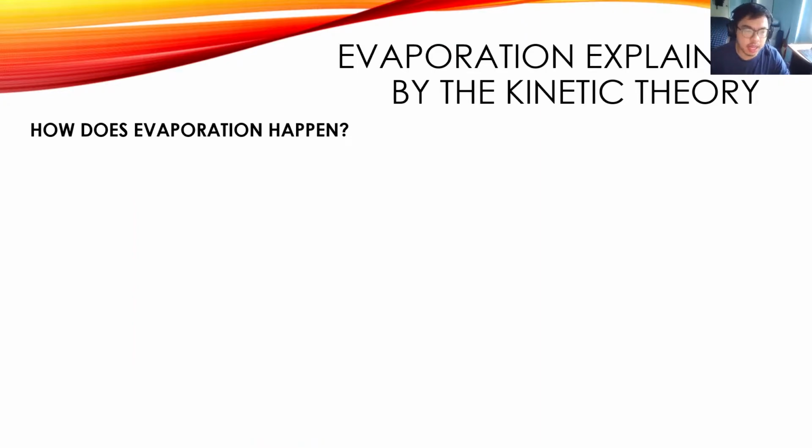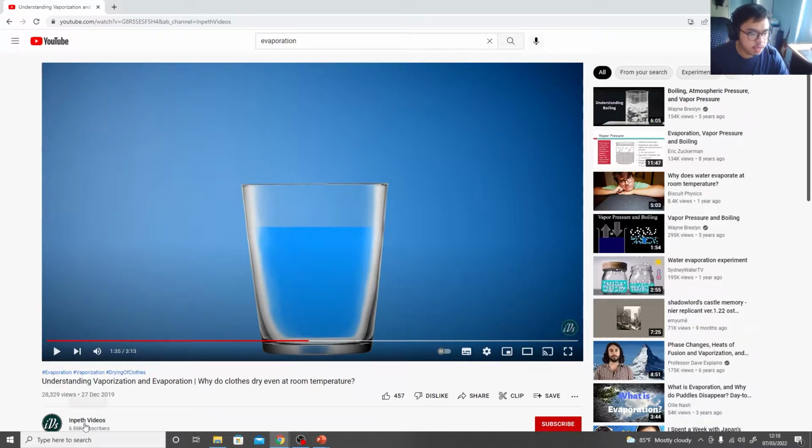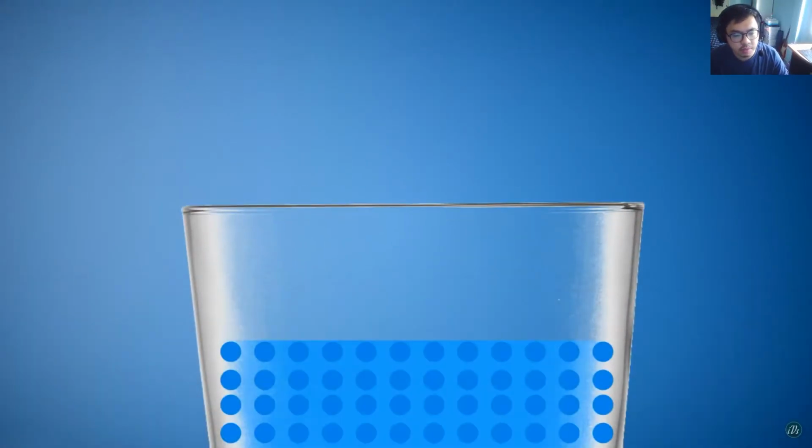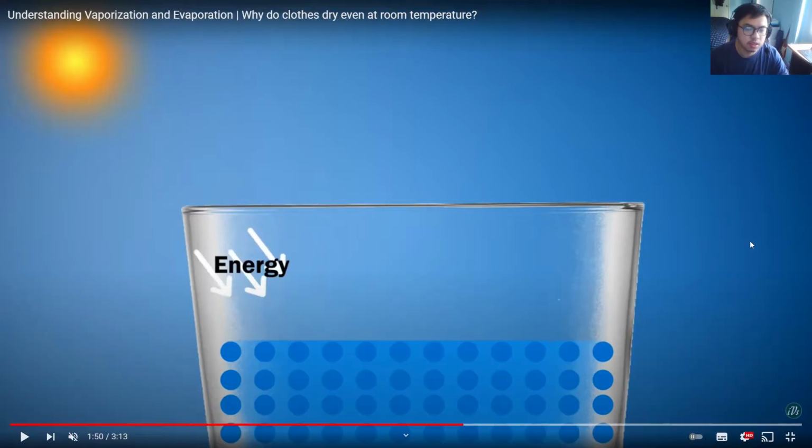So, let's talk about that. I have a video here from InPath Videos, and let's quickly watch this video. And this video shows you what exactly happens during evaporation. So, this is a glass of water. Let's zoom in and look at the particles. So during this process, each of the particles in this glass of water have their own energy. Some are faster, some are slower than others. Some are more energetic, while others are less energetic. And these particles gain heat energy from the sun.